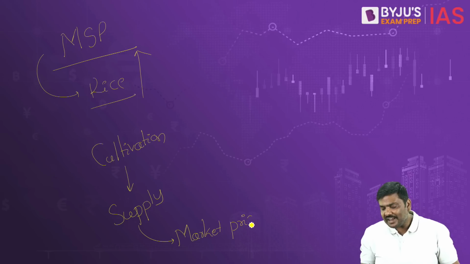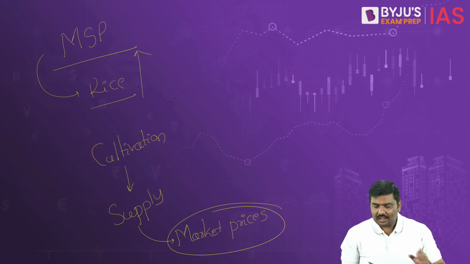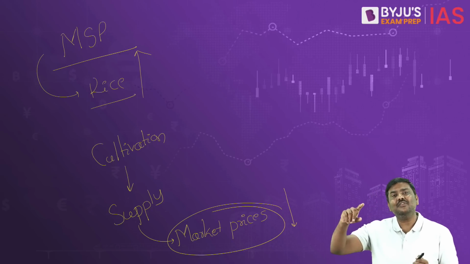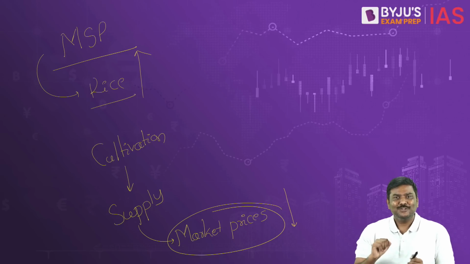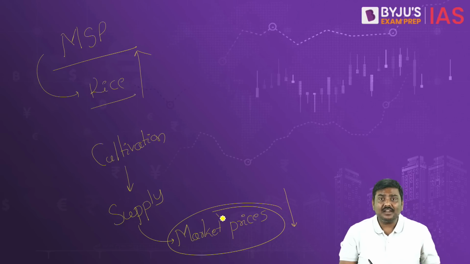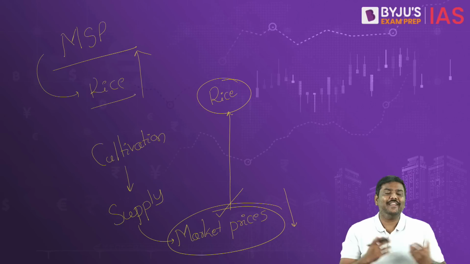Now there is a trader in India. We look at the market prices of rice in India. It is much lower compared to the price of rice in USA. So there is a possibility here. The traders will purchase rice in India and export this rice to USA because it is cheaper in India.